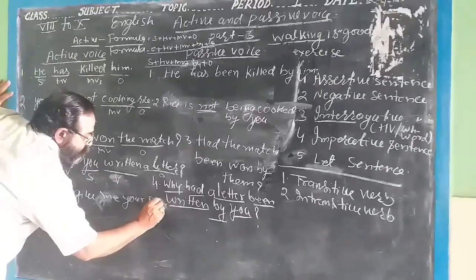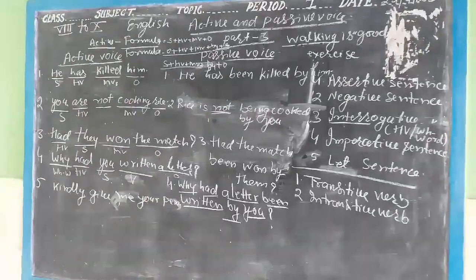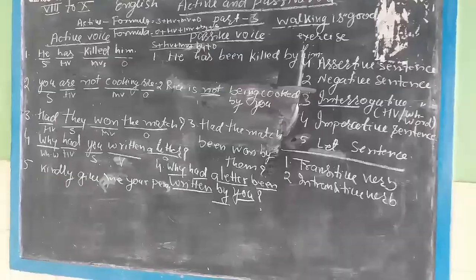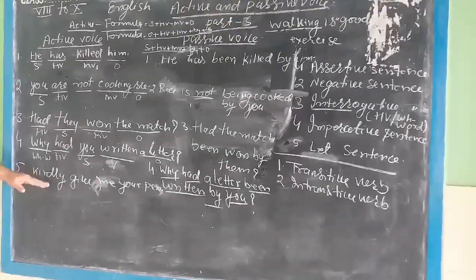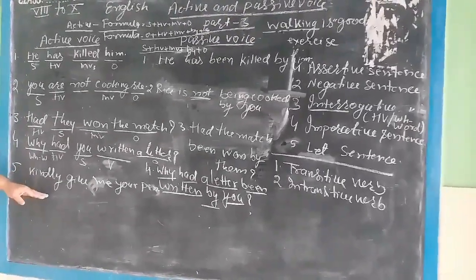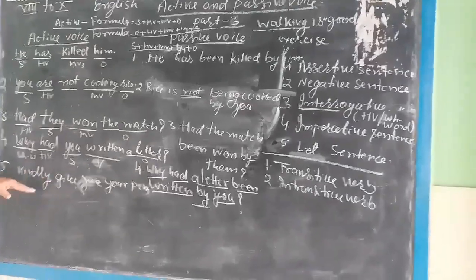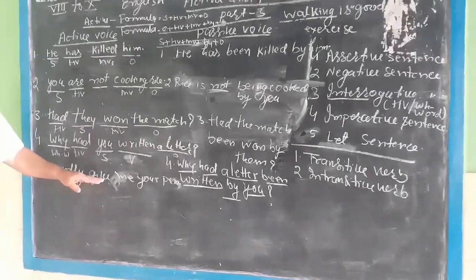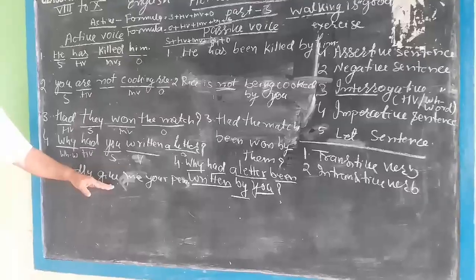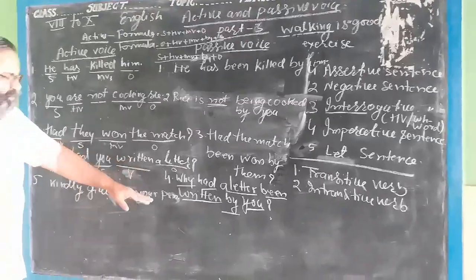Full stop. It is an imperative sentence. Why is it an imperative sentence? Because the sentence will start with kindly or please, or after kindly or please there is the main verb, in the first form, the present form. This is the first form of the main verb. Then it is called the imperative sentence.